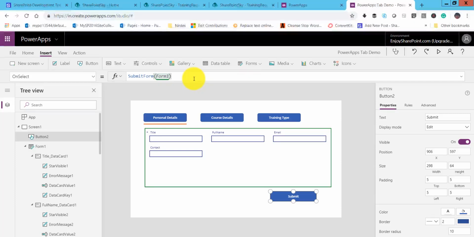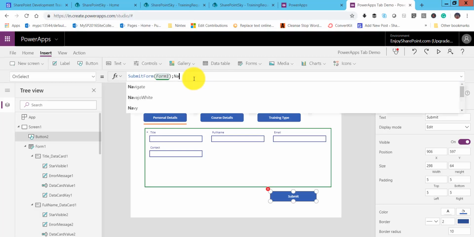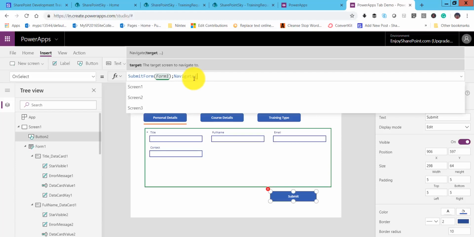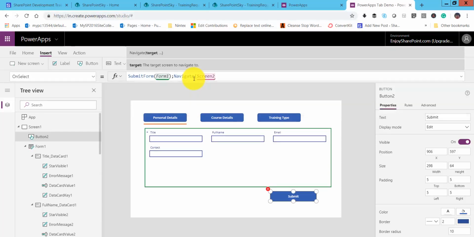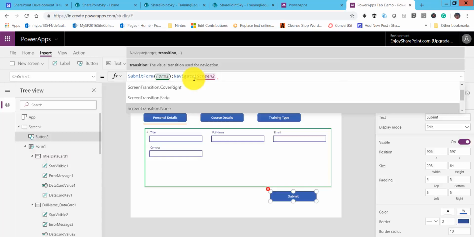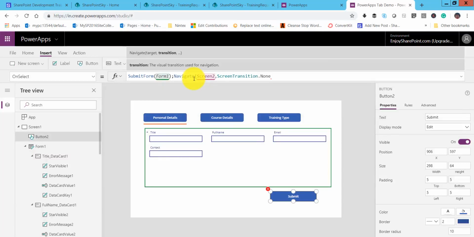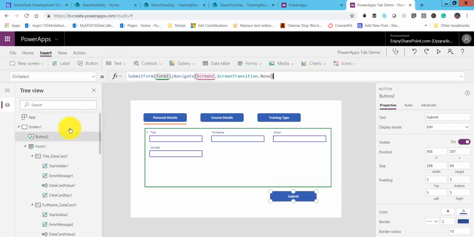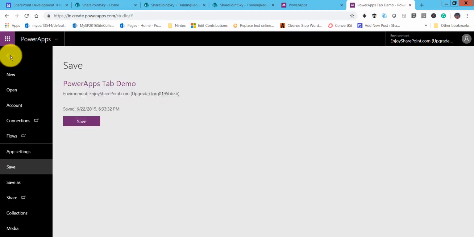So what we will do is navigate to our screen 2 here. I will say navigate, and on navigate we will go to screen 2, and we will say here it is none. So this is how we can navigate after submission.